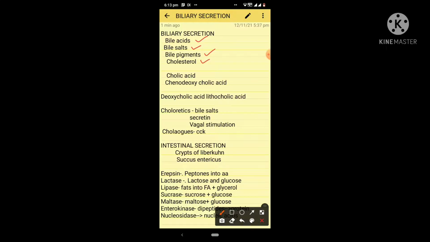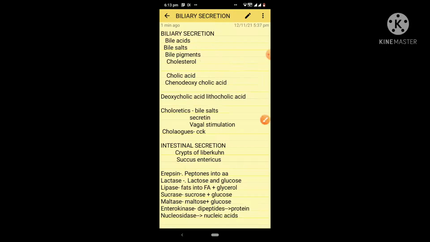The bile acids are of two types: primary bile acids and secondary bile acids. Among them, cholic acid and chenodeoxycholic acid are the primary bile acids. These primary bile acids reach the intestine through the common bile duct and reach the duodenum. At the duodenum, they will be acted upon by the intestinal bacteria to form secondary bile acids. So what are the secondary bile acids? They are deoxycholic acid and lithocholic acid.